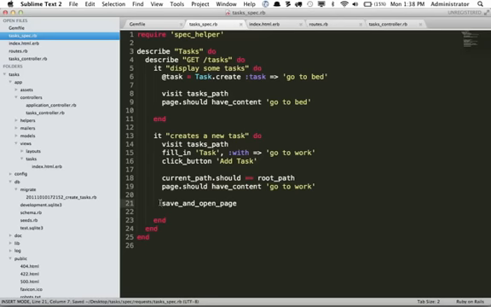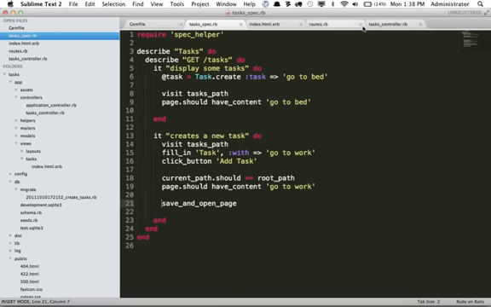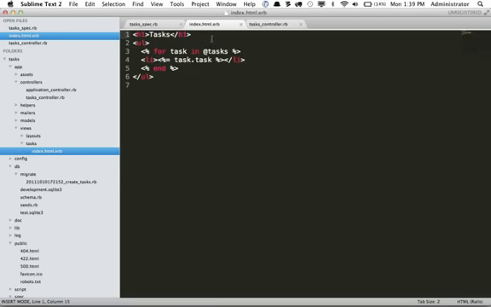What is the first thing we need to do to make this happen? And we can see it's right here. We need to go ahead and create the label task and the input. So I will first close these out and return to index.html.erb. And now I'm going to add a form here. So we'll say form_for, and this is going to be a form for creating a new task.